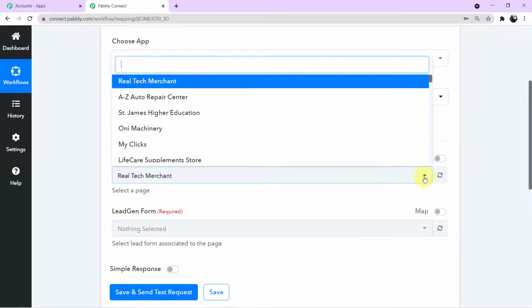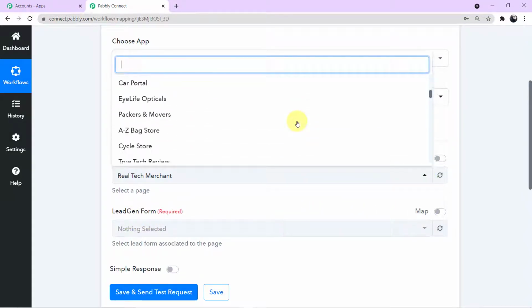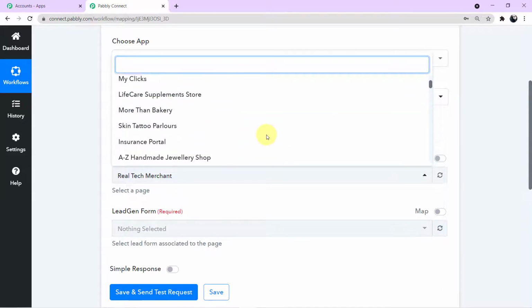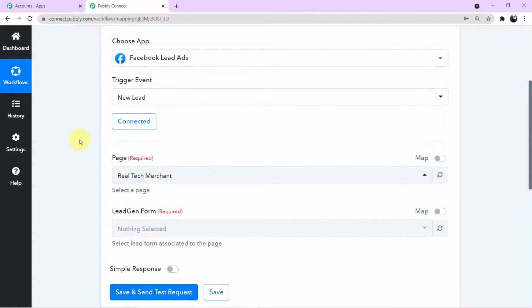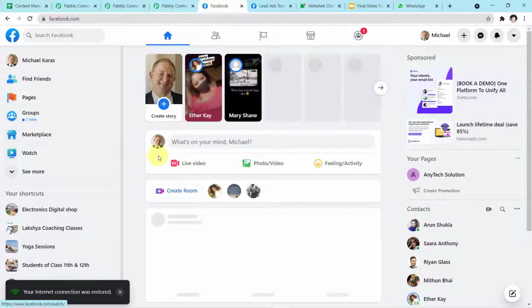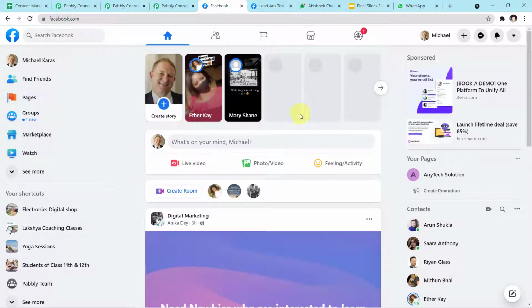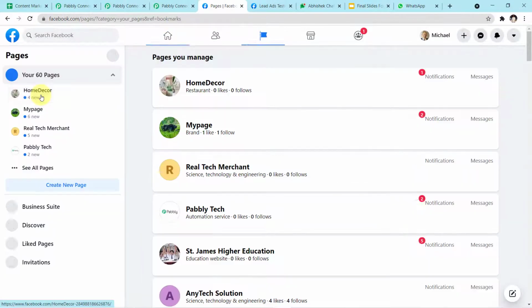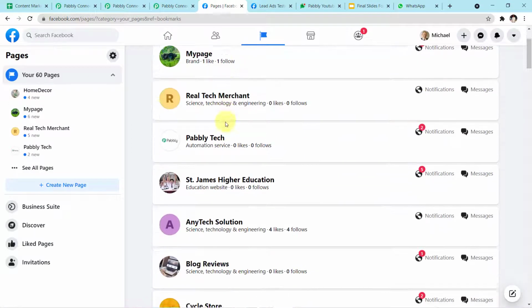If I click this arrow, you can see various pages in the drop down. Now guys, these pages are the same pages which are there in my Facebook account. Let me take you to my Facebook account first. Okay guys, as you can see on my screen, this is my account on Facebook. If you go to the left corner, you can see some options given. Here it is written pages. So click here and you can see various pages.